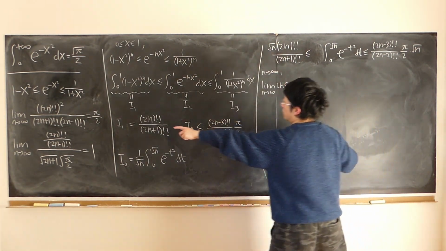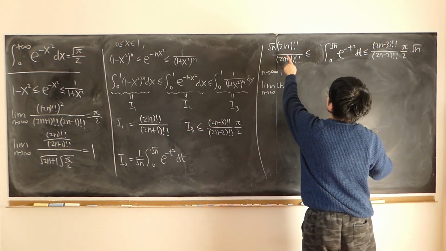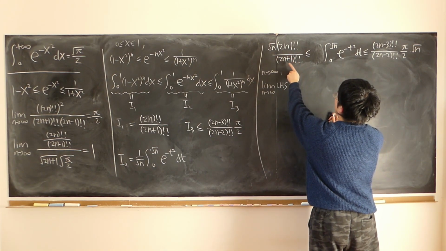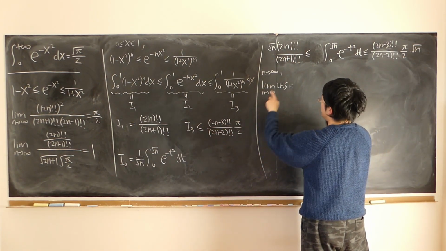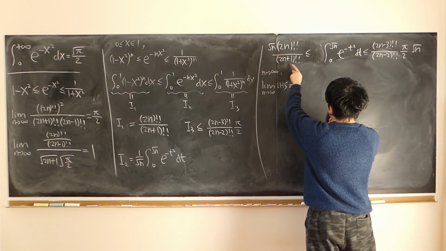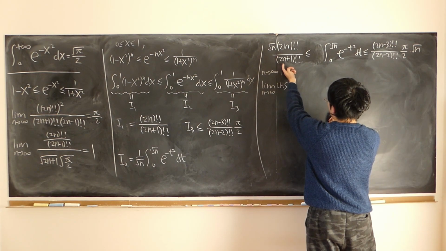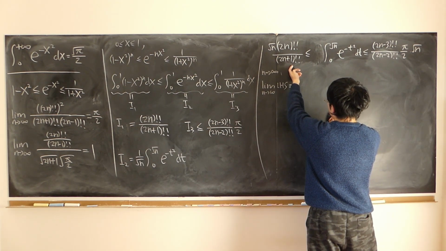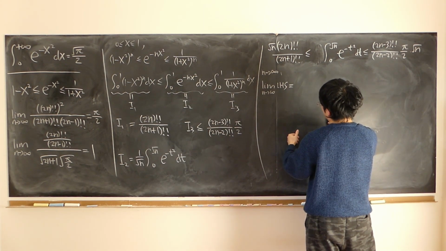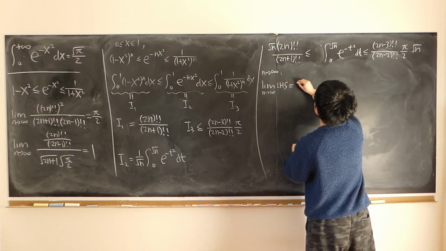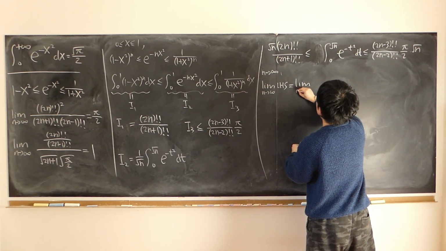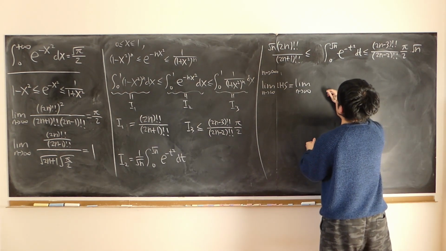So do we actually have the top sequence here? 2n double factorial, 2n minus 1 double factorial. Not exactly, but again, we can rewrite the bottom into just two parts, right? 2n plus 1 times 2n minus 1 double factorial. Right? So therefore, we can perhaps apply our theorem.